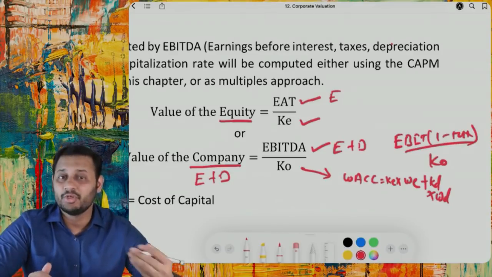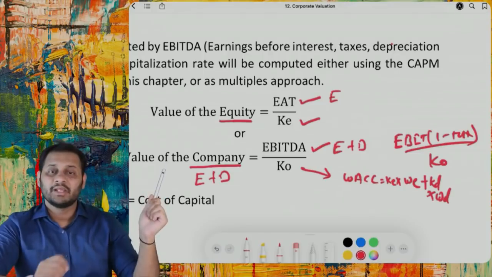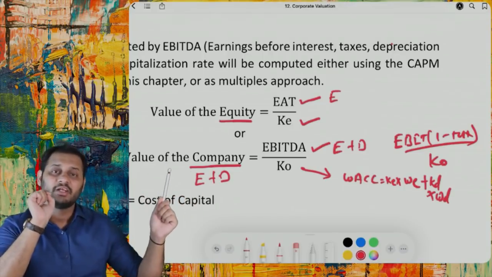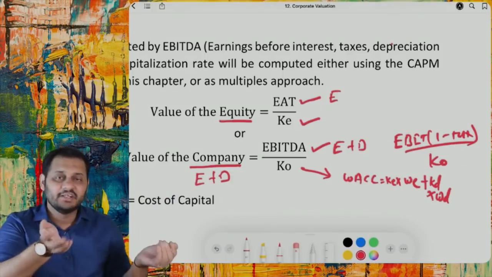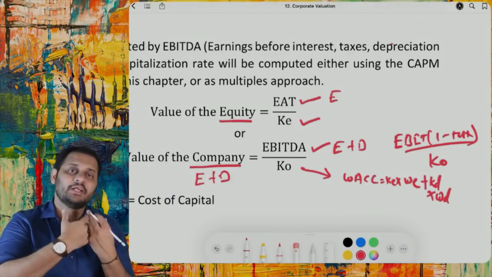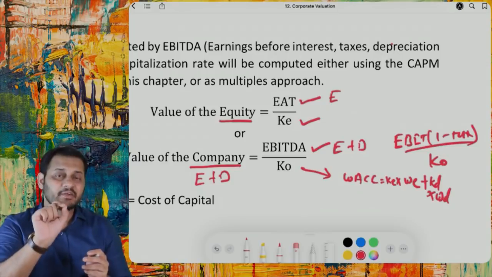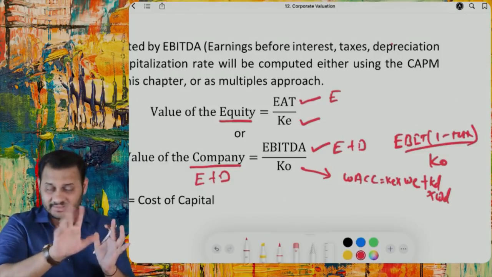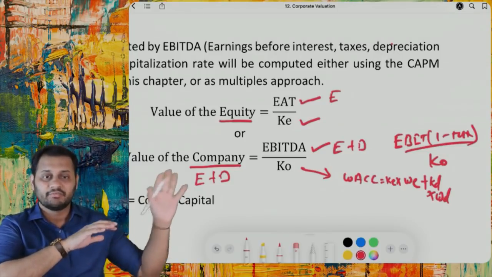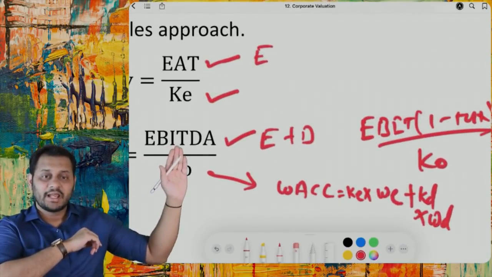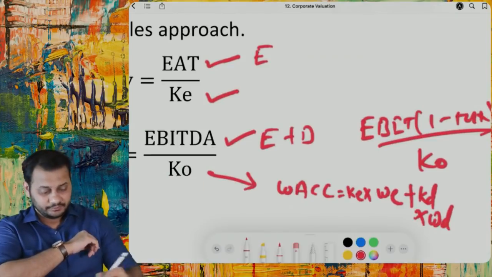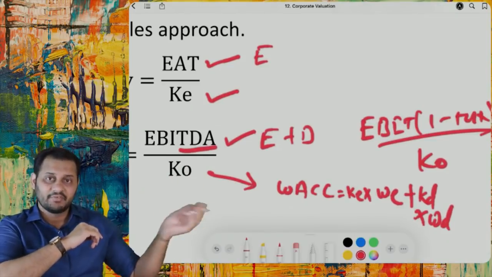It depends upon you whether you want to calculate the value of the company after tax or whether you want to calculate the value of the company before tax, depreciation and amortization. That is the only difference; both will give you the value of the company only. Whichever method you use in exam, if nothing is given in exam, you should give a note that we have calculated value of the company before tax, depreciation and amortization, or value of the company after tax. Simple.